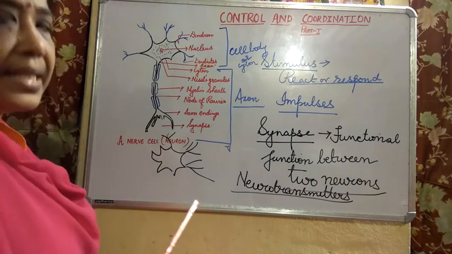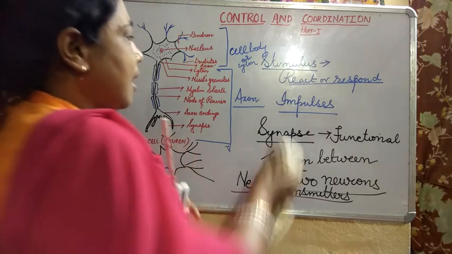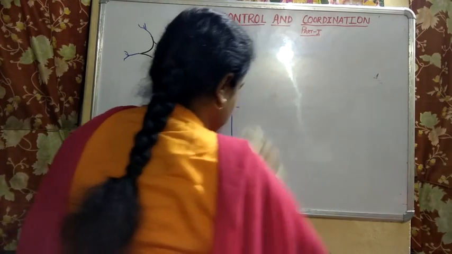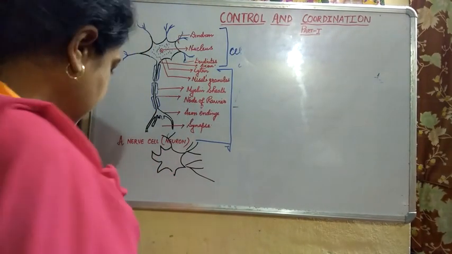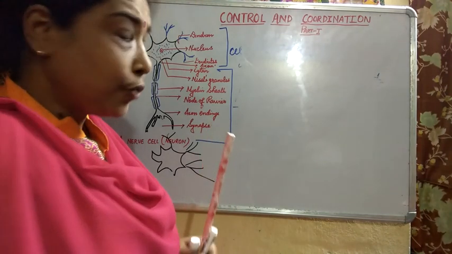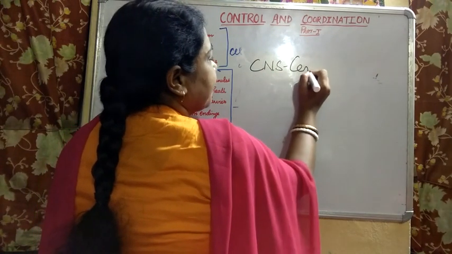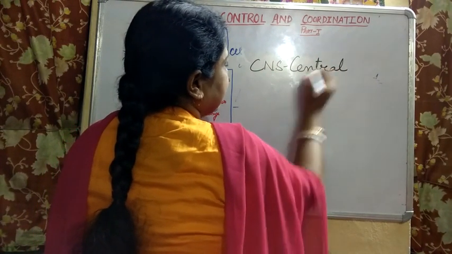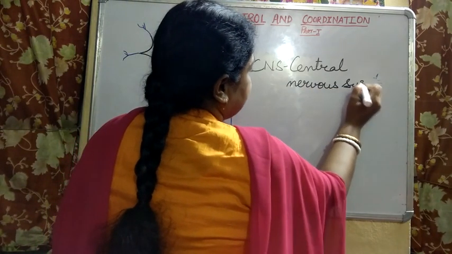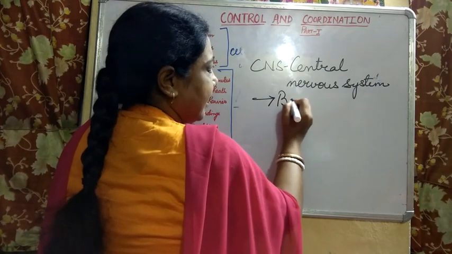Now, related to the nervous system, you should know two terms. I hope you have followed this impulse transmission. There are two types of nervous system. One is the CNS, the Central Nervous System. What will be included in it?